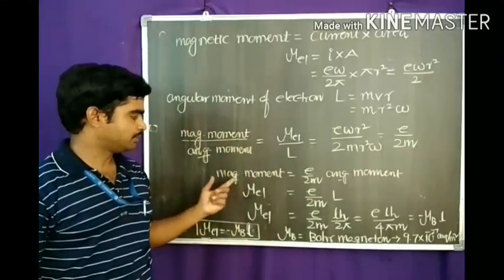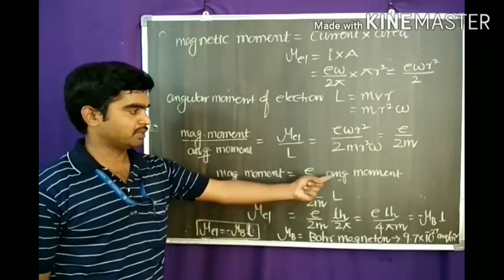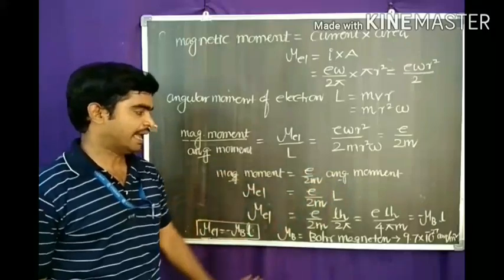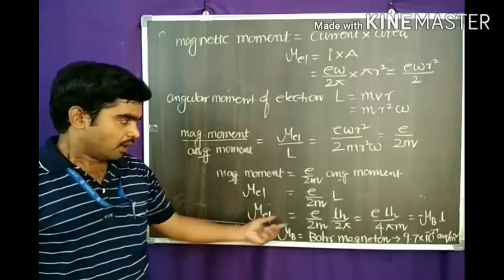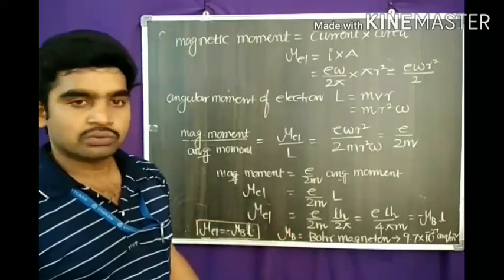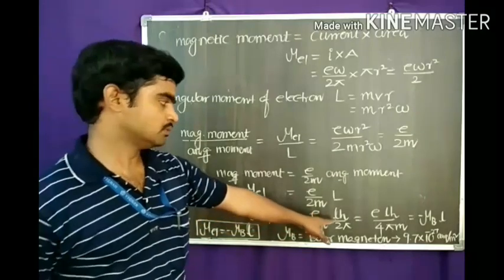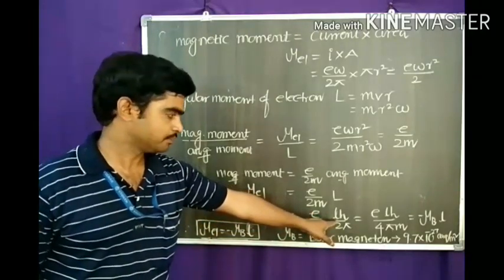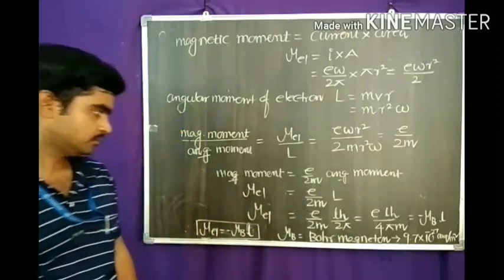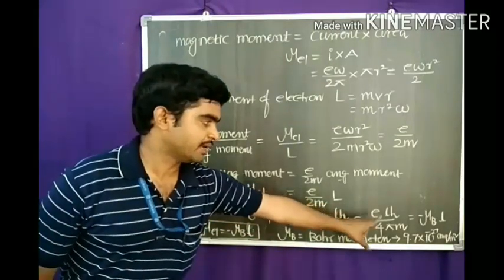Now cross multiplication: magnetic momentum mu equals e by 2m into angular momentum, L. Now substitute the L value: L equals l h by 2 pi, where l equals 1, 2, 3, 4 and so on. Now we get e h by 4 pi m.